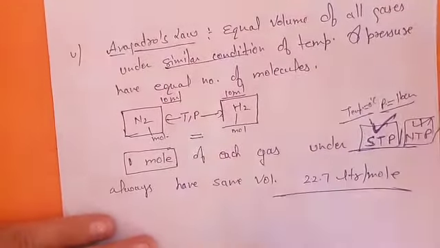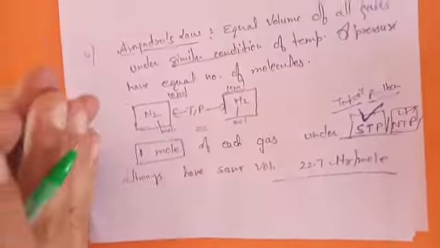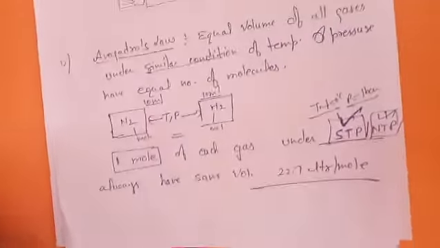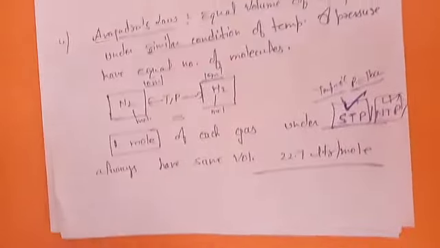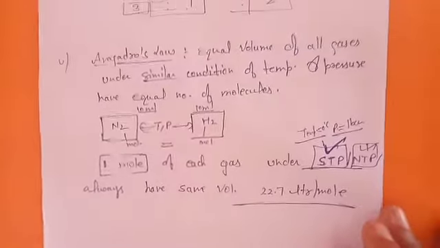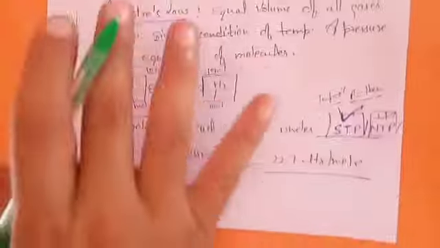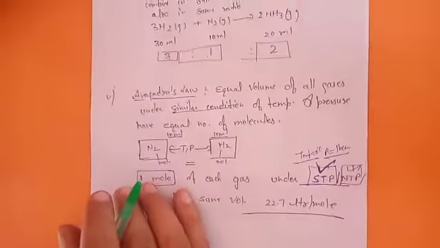That is your STP condition. So you put 1 mole of any gas at STP, the volume always occupied by the gas will be 22.7 liter per mole. That is your Avogadro's law. Or you can also call it the law of equal volumes. So these are your 5 laws for chemical combinations.